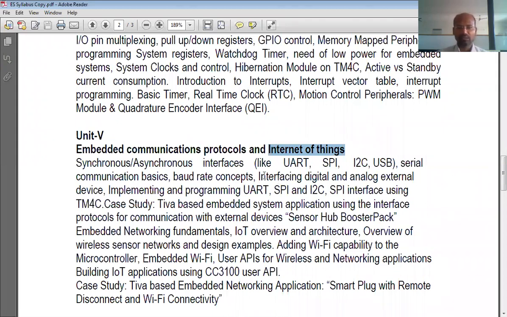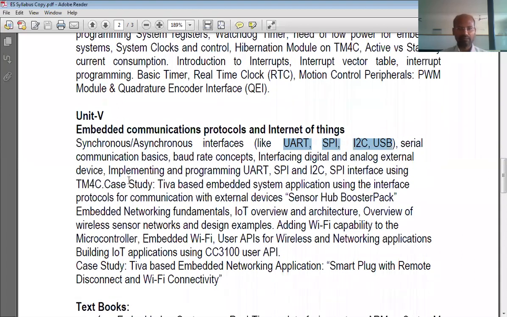That can happen through these protocols: UART, Universal Asynchronous Receiver Transmitter, Serial Peripheral Interface, I2C, USB, and some others. So you can establish communication between two embedded units through one of these, some of these, or a combination of these protocols that we will see in unit 5.